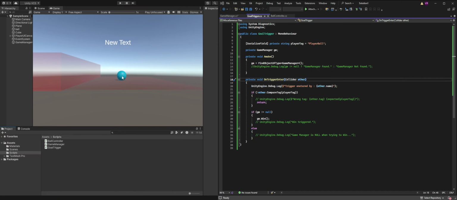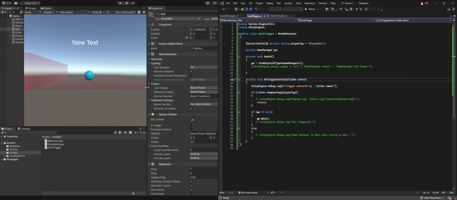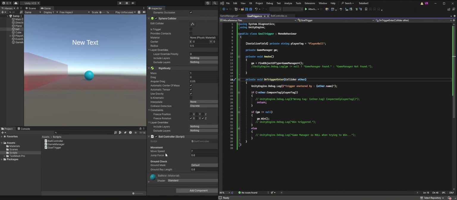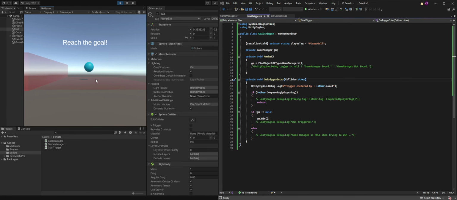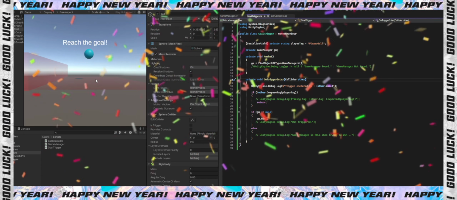So right now, on the ball controller, let's go to the ball. We can see on the scripts that the jump force is practically nothing. You want to change that, let's bring that up to like 6.72 and see what that looks like. Whoa!